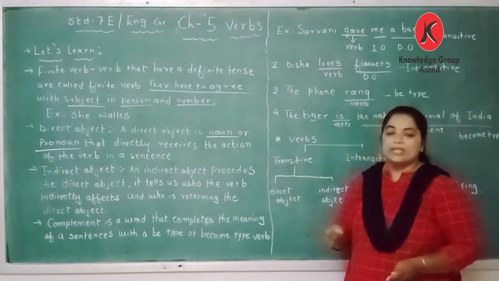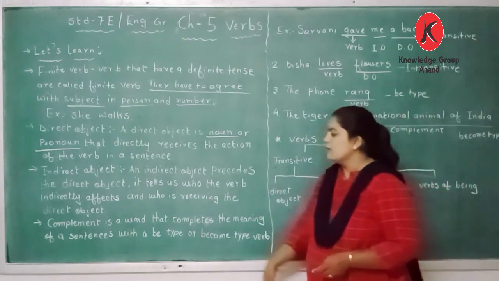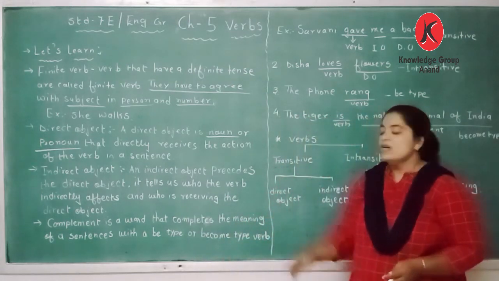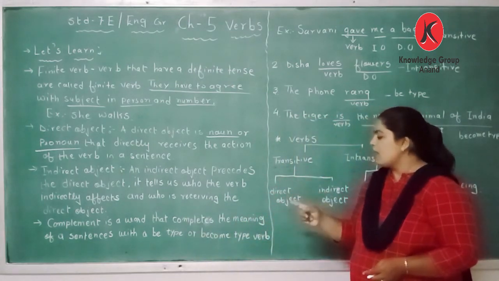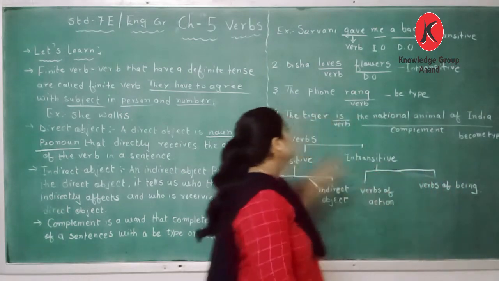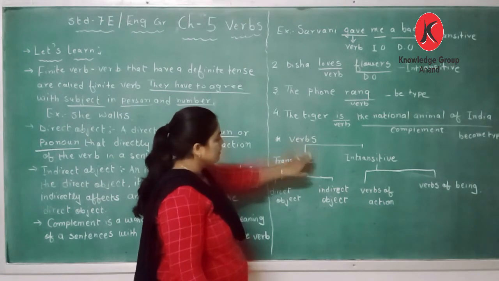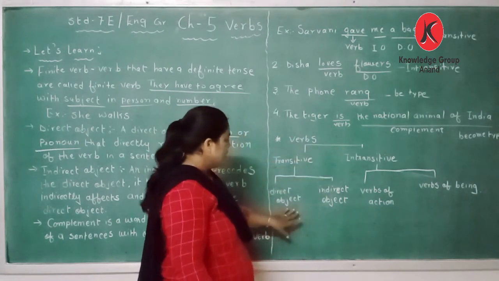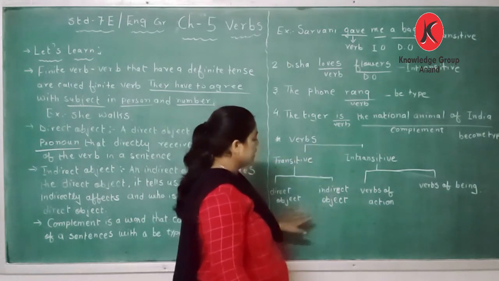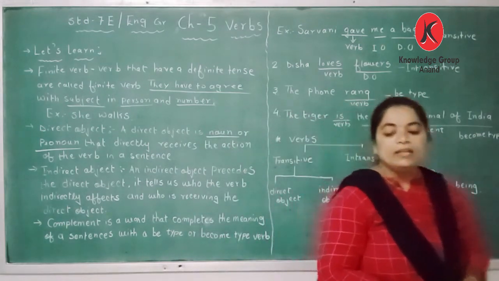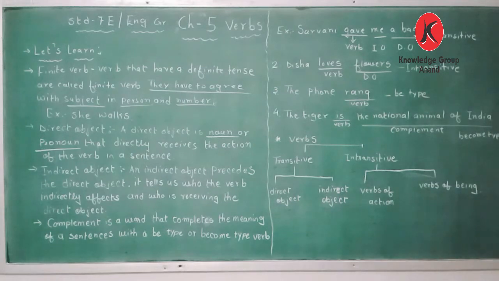And a complement is a word that completes the meaning of a sentence with a be type or become type verb. We went through the four examples: transitive verb, intransitive verb, direct and indirect object, verb of action, and verb of being.